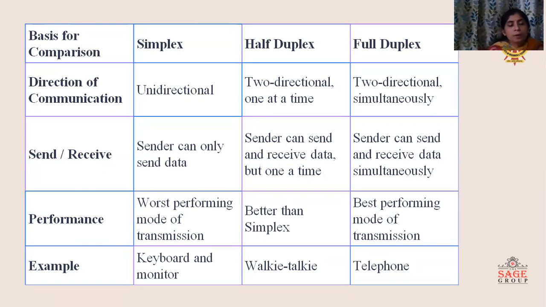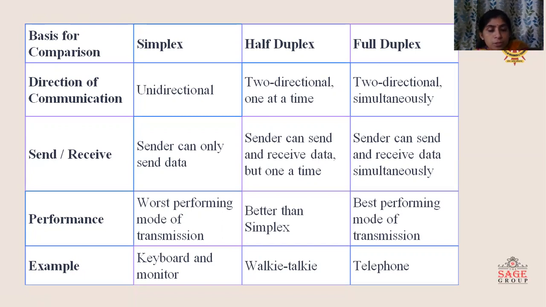If we compare on the basis of performance, we can say that simplex is the worst performing mode of transmission in terms of bandwidth utilization. Half duplex performance is better than simplex, but the most excellent performance is of full duplex mode of transmission, because of full utilization of the bandwidth.